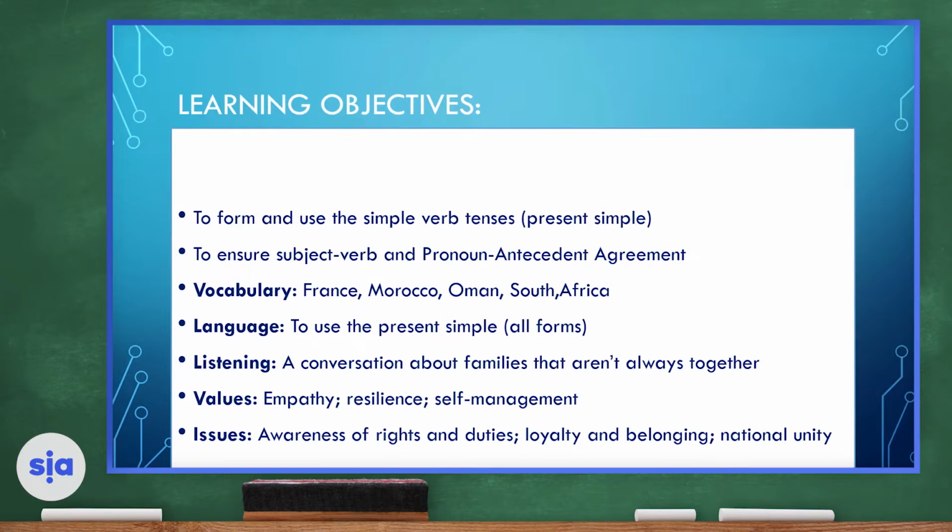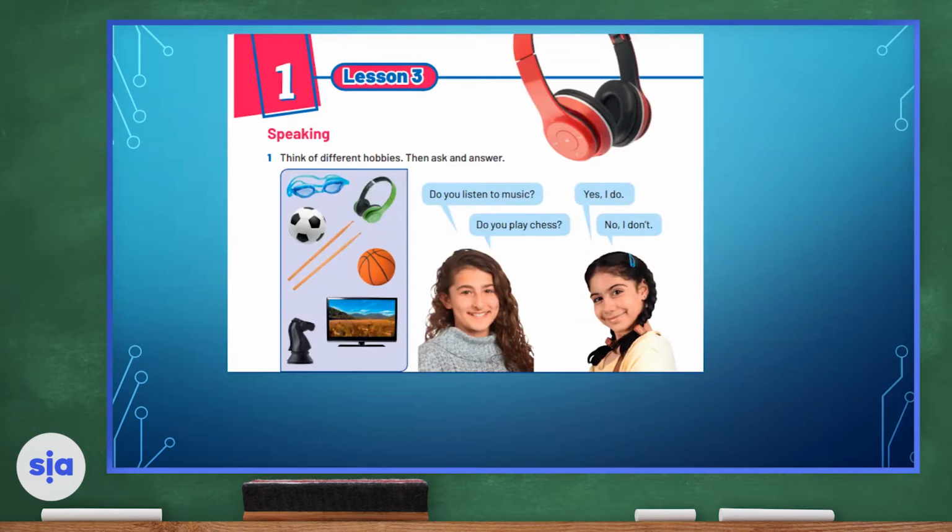We're going to use the present simple, all its forms, and we're going to listen to a conversation about families that aren't always together, and we will be discussing empathy, resilience, and self-management throughout the whole unit, along with awareness of rights and duties, loyalty and belonging, and national unity, also throughout the unit.